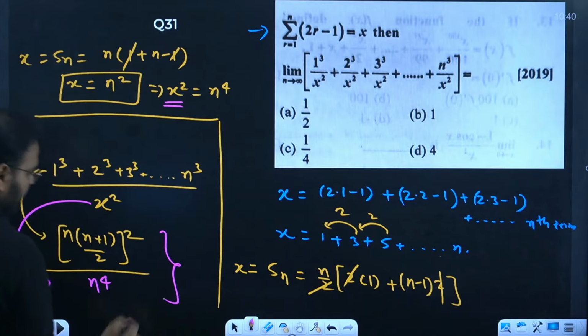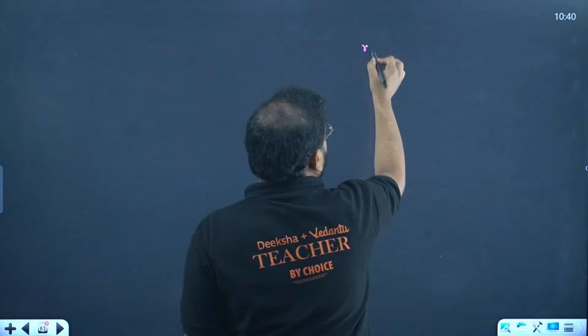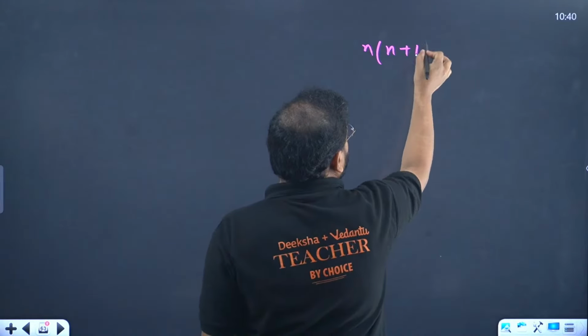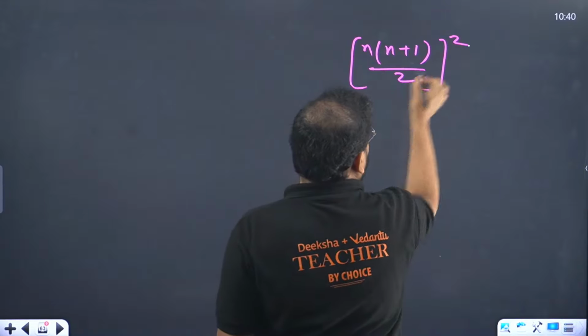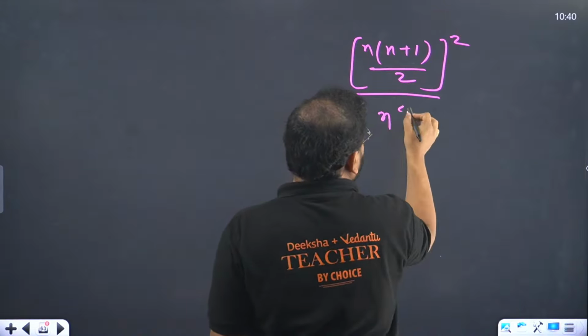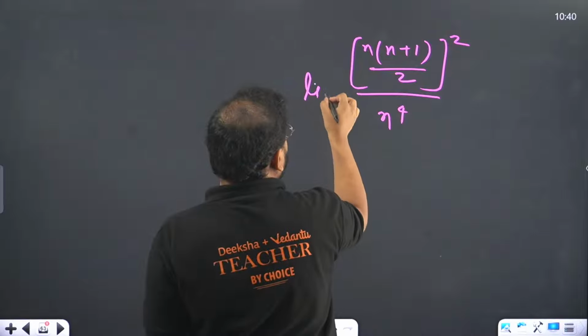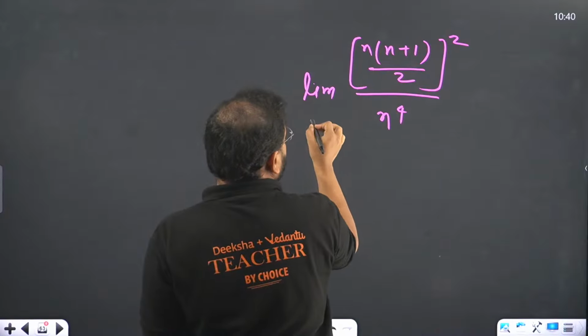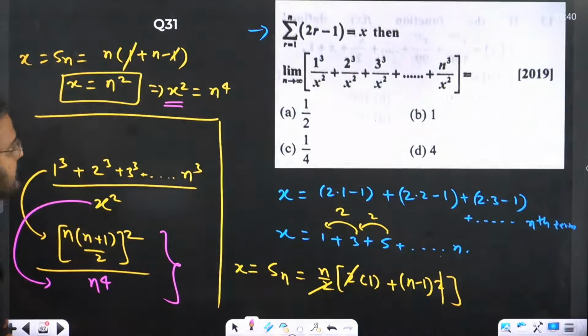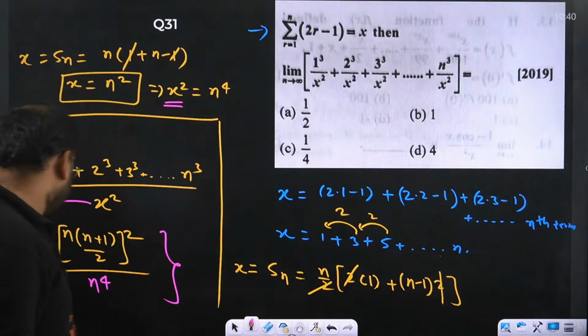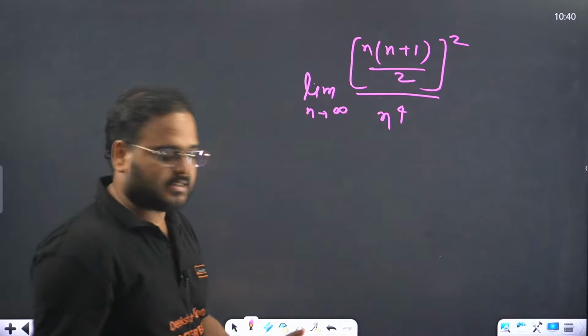Please check. Now apply the limit to this. What I have? n into n plus 1 by 2 the whole square upon n power 4, limit n tends to infinity. Correct, sir. This is clear.